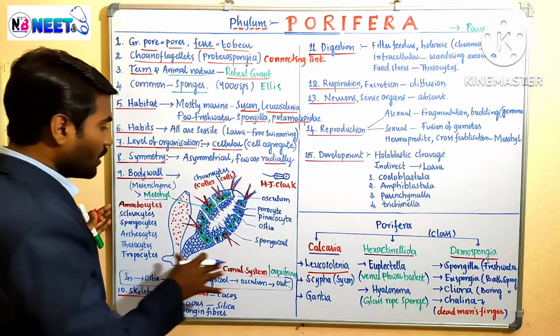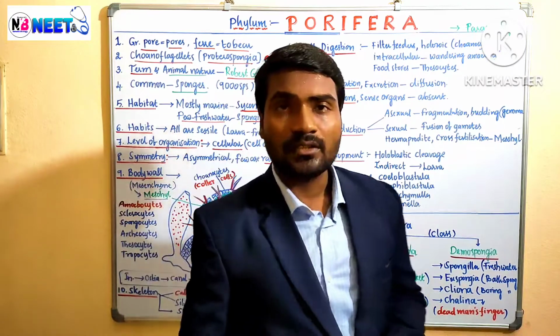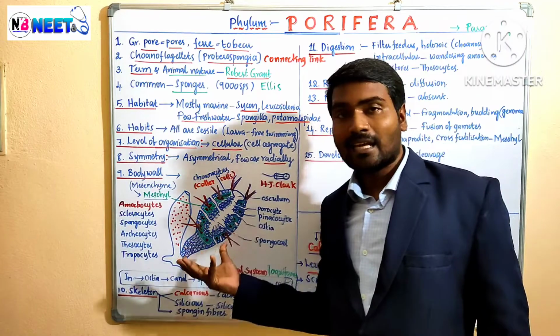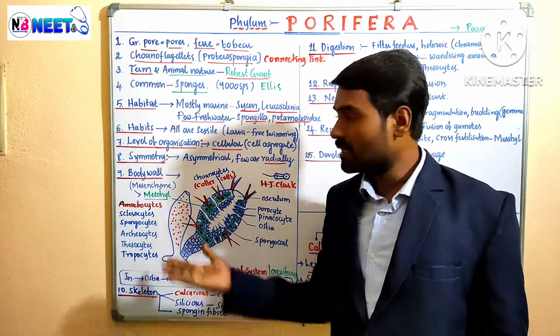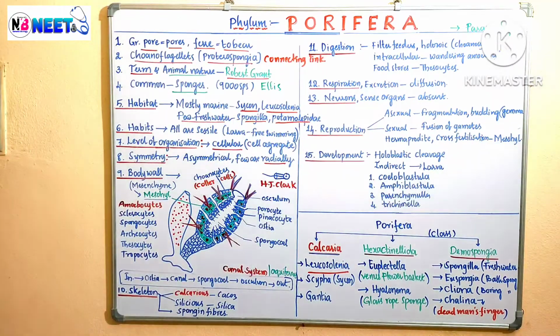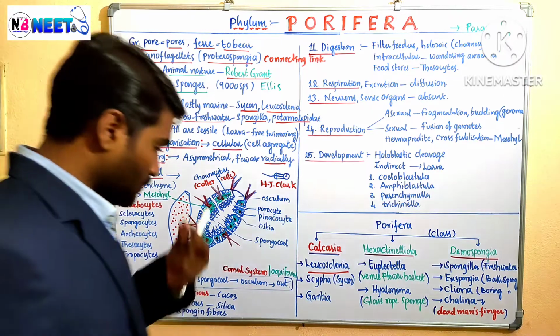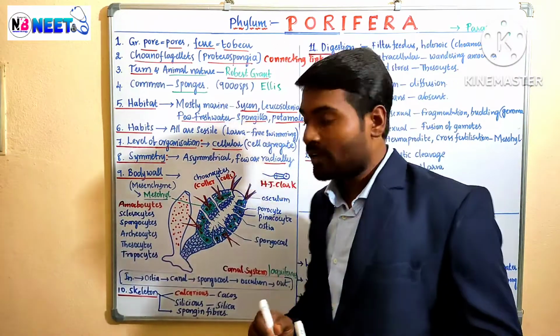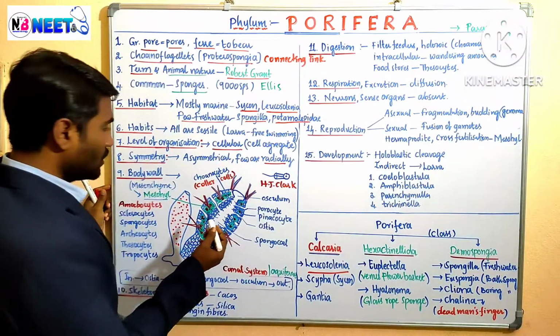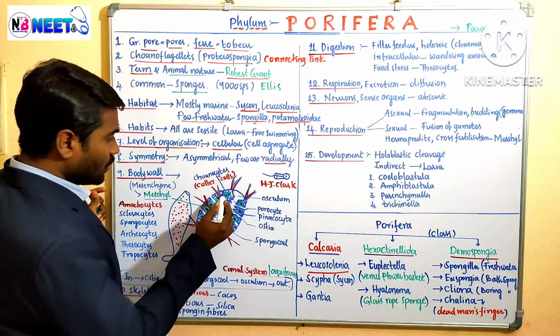Right. Come to the body wall. Its structure we will discuss. How the structure is made, what things are present, how cells are arranged, that is nothing but body wall. Just a minute. Right. Come to the body wall. We can see the body wall is made up of two layers.